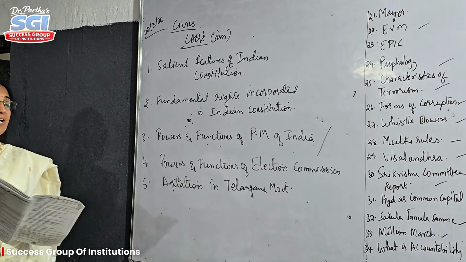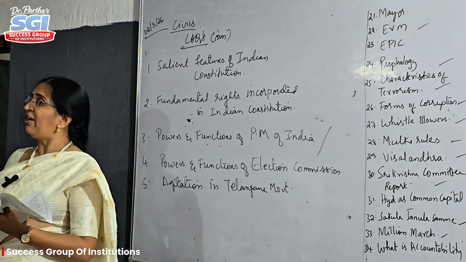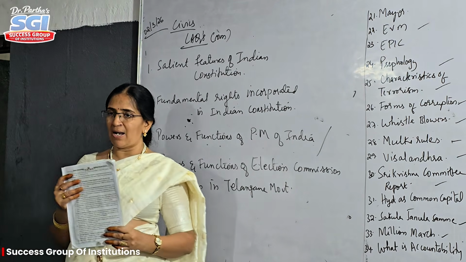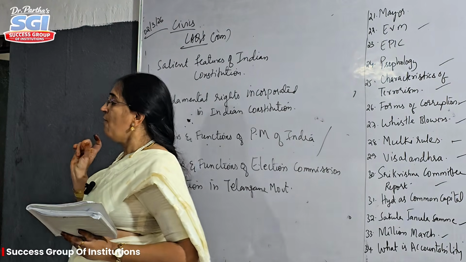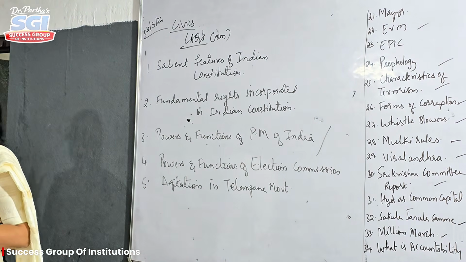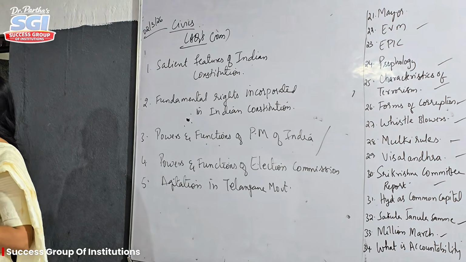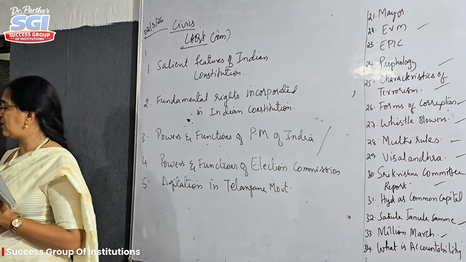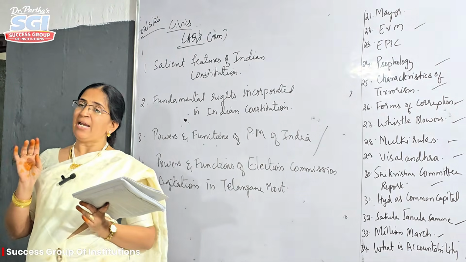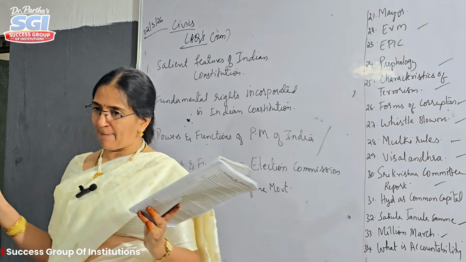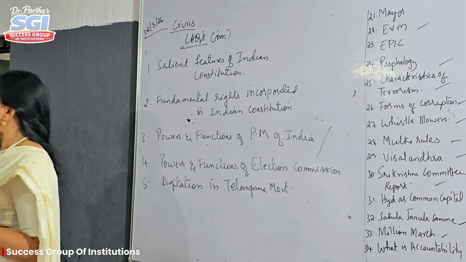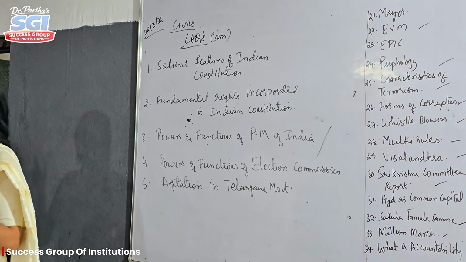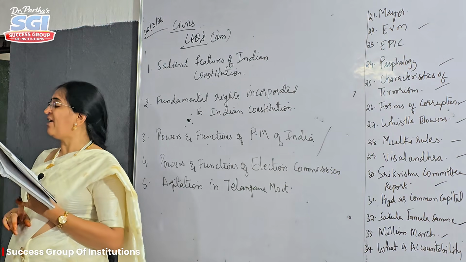And the next one, the functions of the Prime Minister of India. Boys, if you get this answer as a long answer question, first you have to write some introduction. First you have to write how the Prime Minister will be elected. First of all, you have to write the qualities of a Prime Minister: he must be a citizen of India, he must not hold any kind of public property or government job, he must not hold any kind of public office, and he must be a member of Lok Sabha or Rajya Sabha. These are the qualities. Second one, election process.